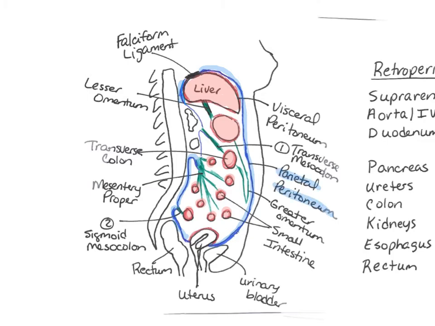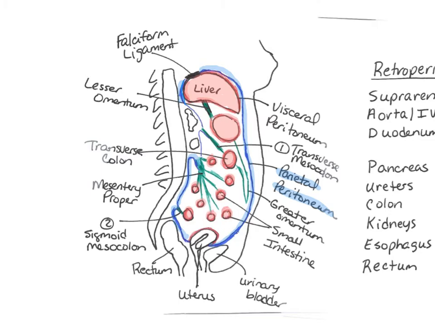parietal peritoneum, okay? Then in red, I have the visceral peritoneum. So now around each one of the organs, you see this red line that I've drawn in. That red line is showing you what the visceral peritoneum is doing.